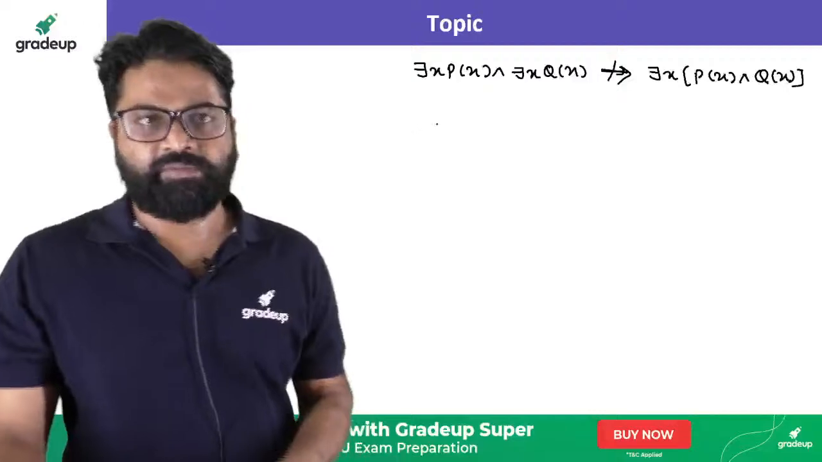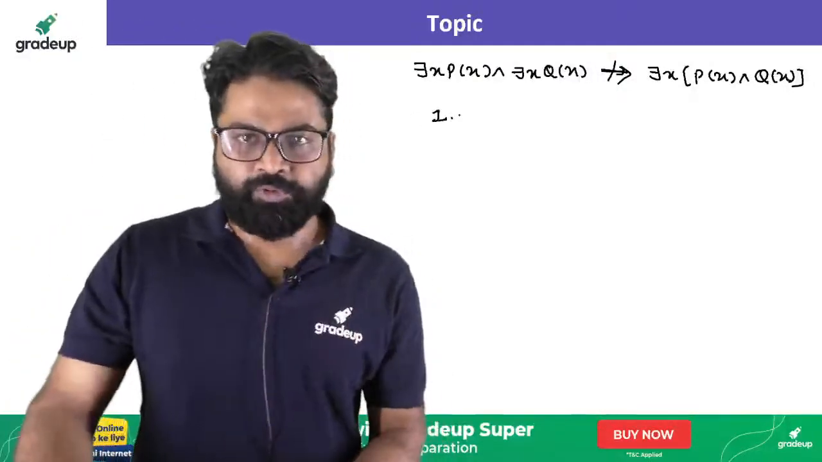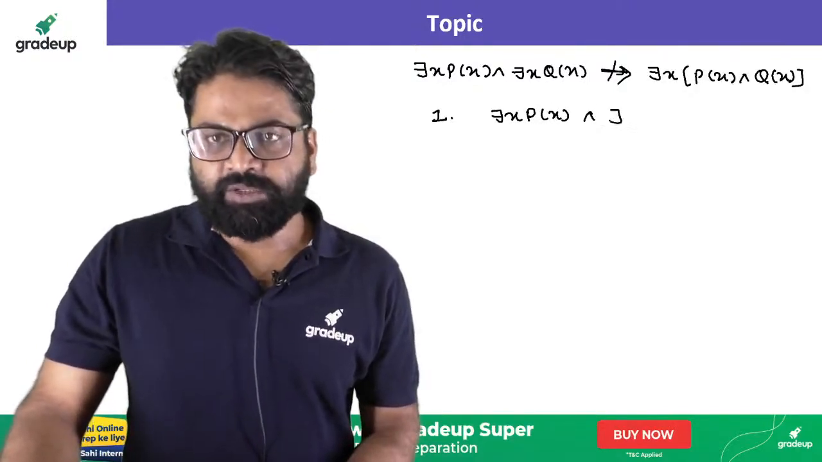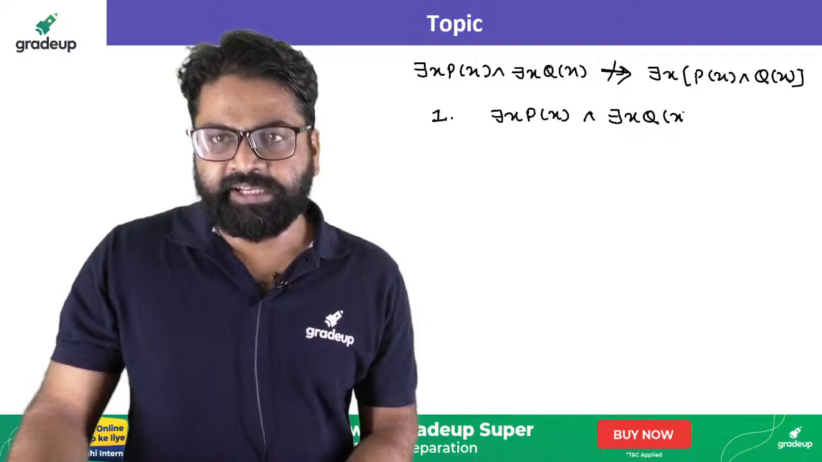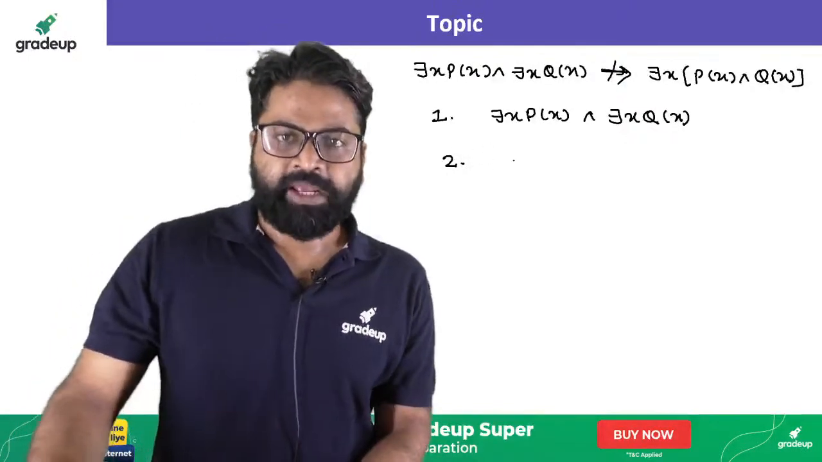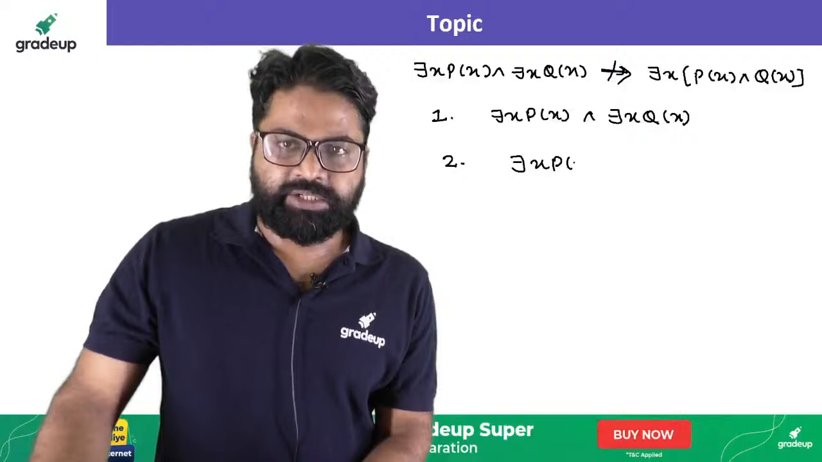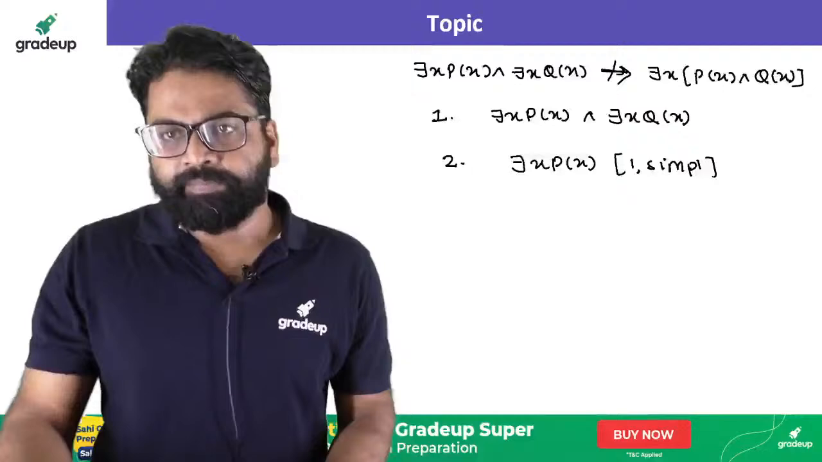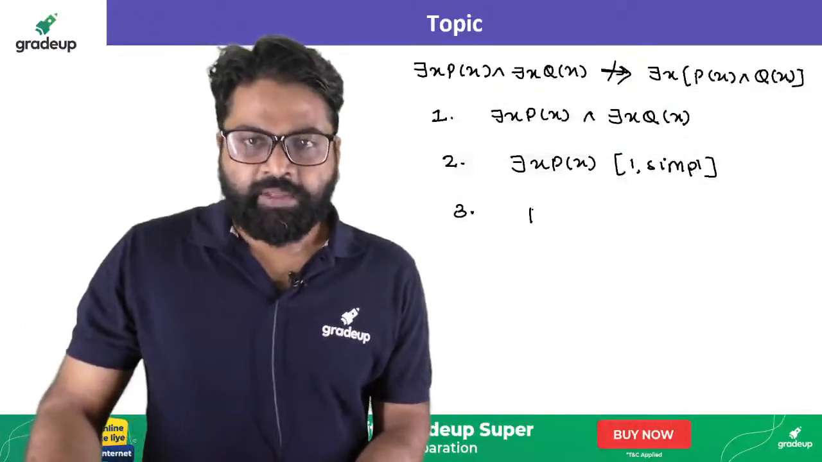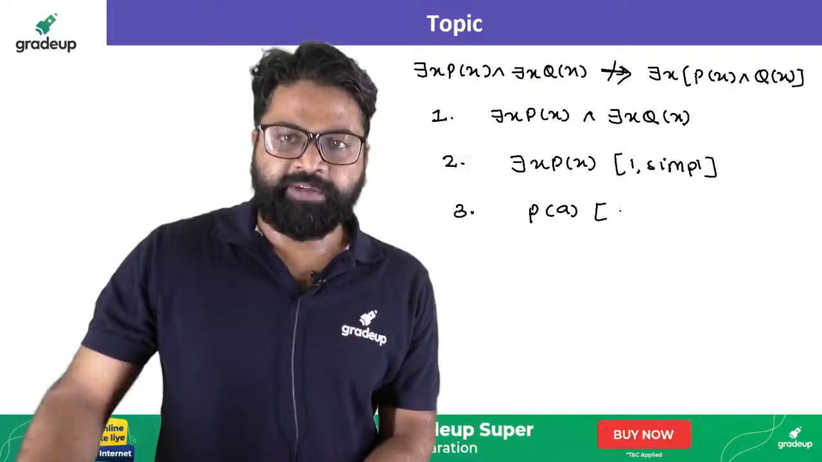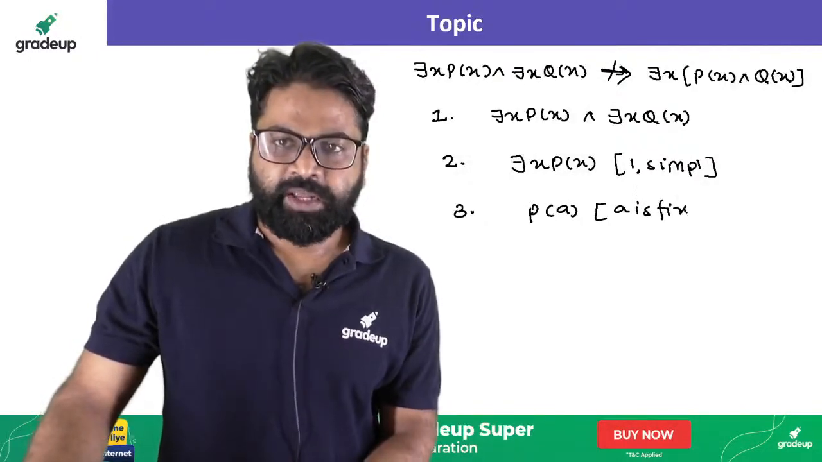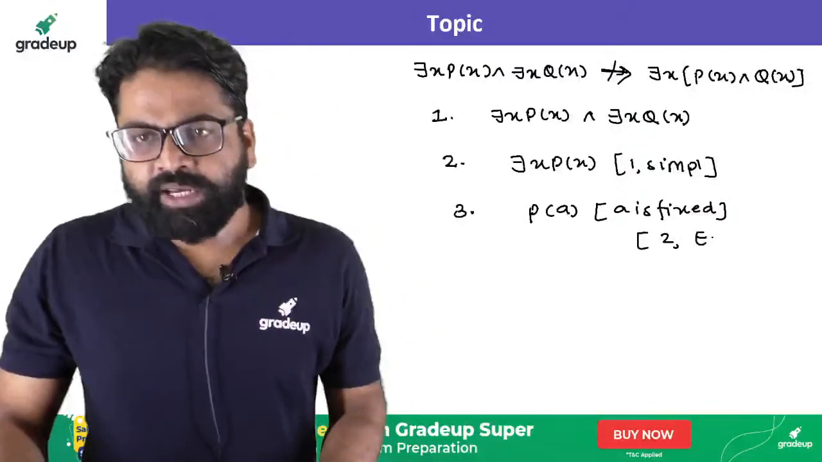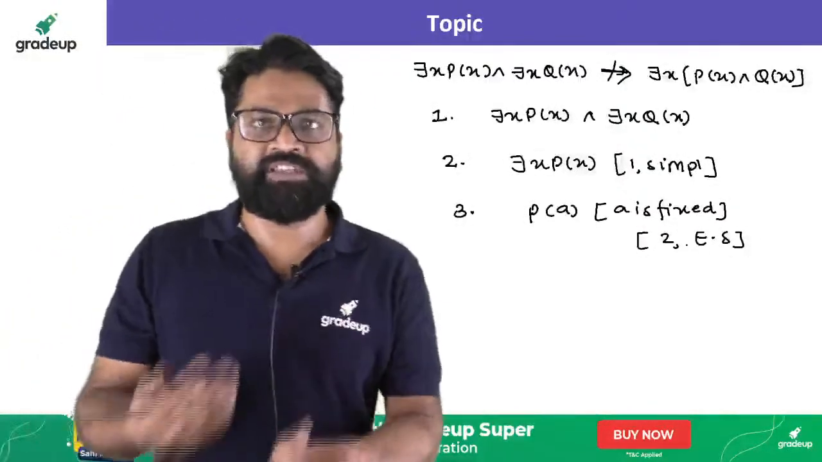Let's try to prove that with the help of this. First, I will write there exists x P(x) and there exists x Q(x). This is the first premise. The second premise I will write is there exists x P(x), by rule 1 and simplification. The third one I can write is P(a), where a is fixed. Now you can write 2 and existential specification, because you are specifying something.